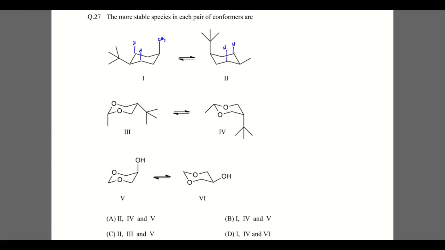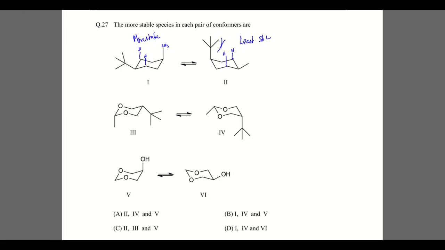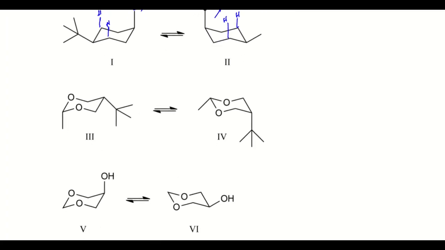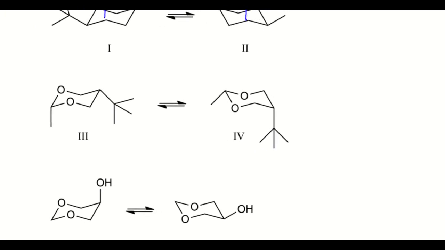Since there will be more steric interaction over here, this will be least stable, and this will be more stable. Again when we compare structures 3 and 4, this one will be least stable, and this one will be more stable, okay.